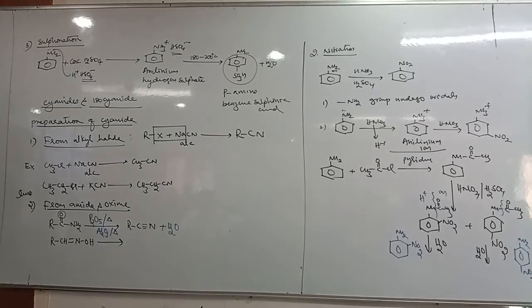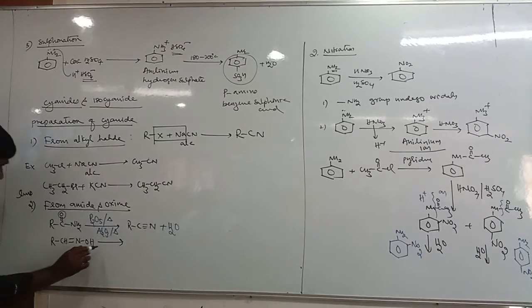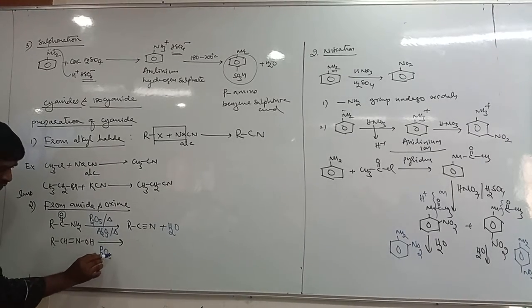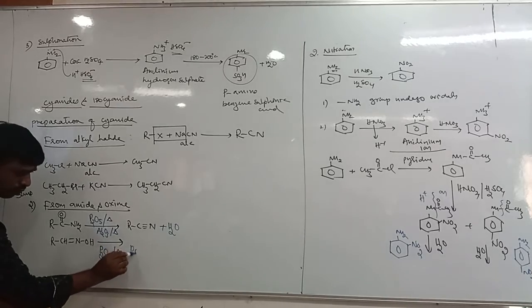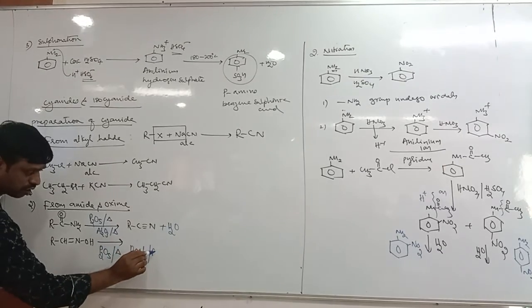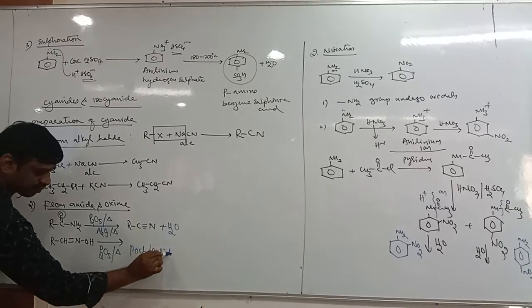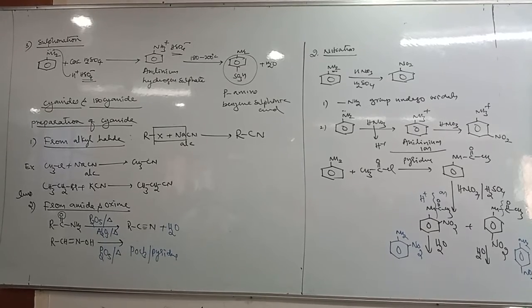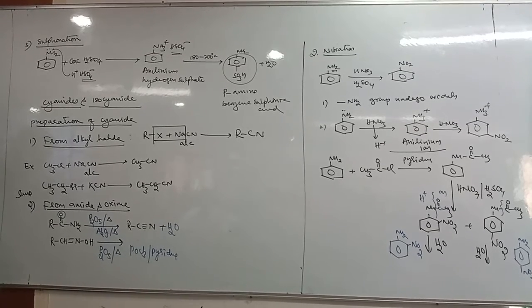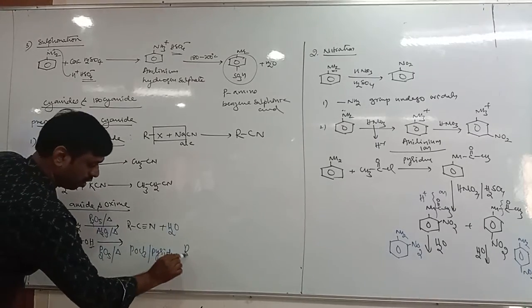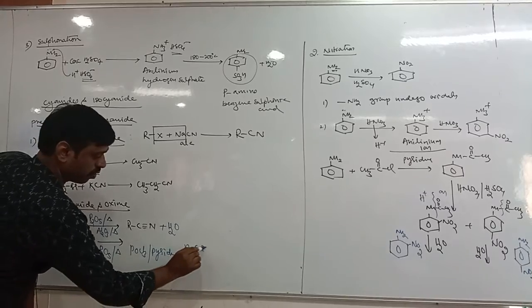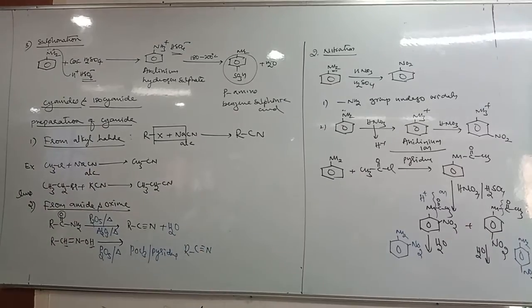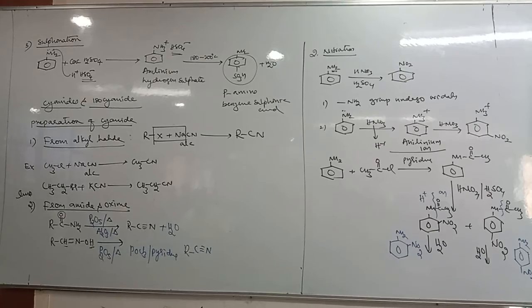Next, in the case of oxime, it is also the same: P2O5 with heating, or even POCl3 with pyridine. This is also a dehydrating agent; it removes the water, HOH. What do you get? RC triple bond N. That's it, the second method of preparation.